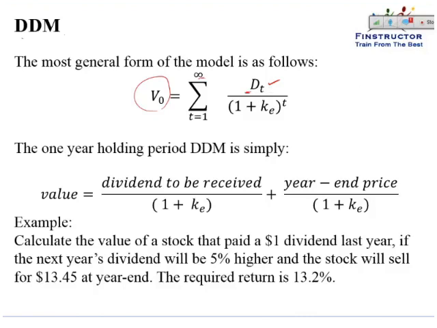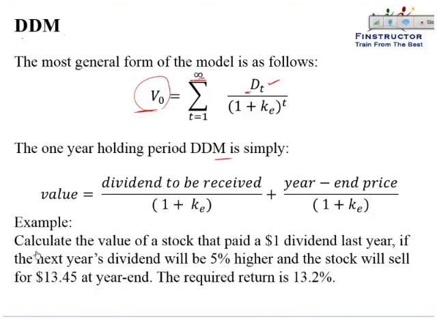Dividends may come in the future, but at some point dividends are needed if the equity holder has to realize a cash return. So if you project the dividends out until infinity, and then discount them back, we can derive the fair value of the stock, or that will be the intrinsic value of the stock. So we'll start by understanding the 1 year holding period DDM that can be calculated as the next year's dividend plus the year-end price discounted back.